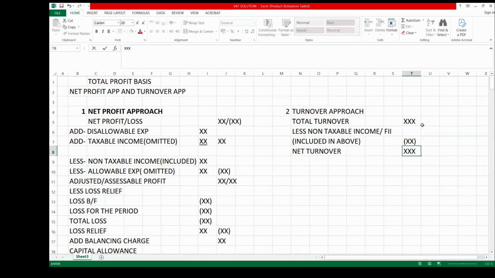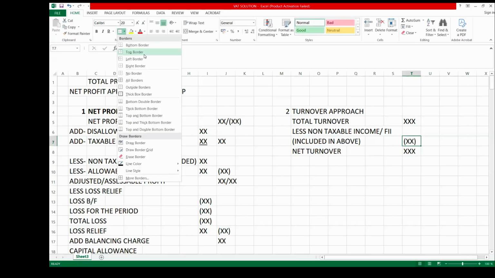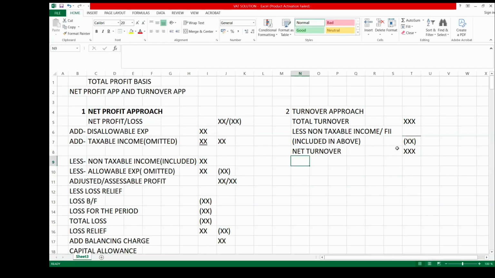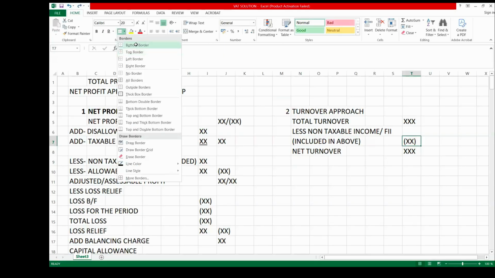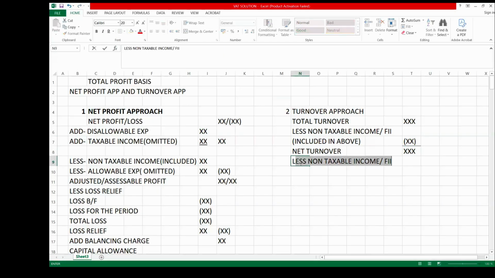So after getting the net turnover, you now less all allowable expenses. Under here, you are only going to less allowable expenses.